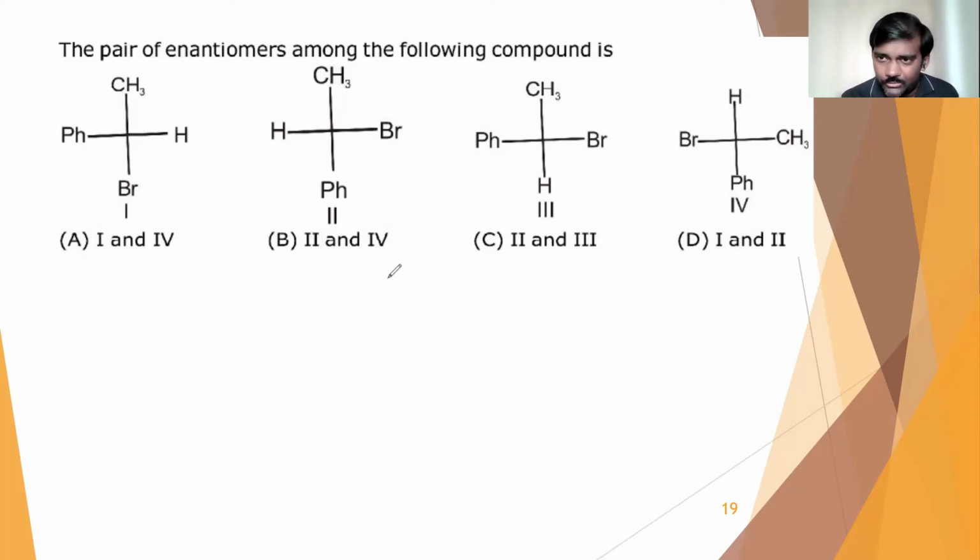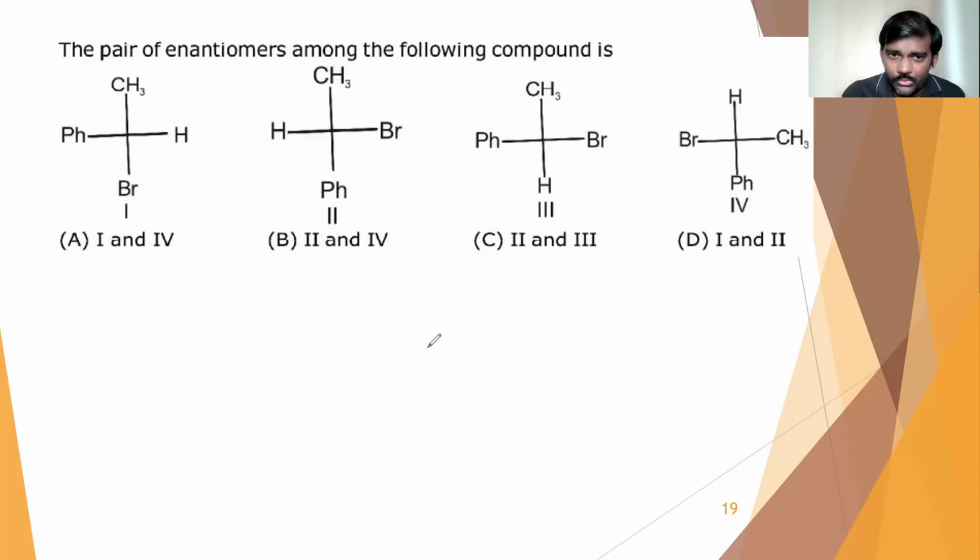That means R configuration and S configuration, which can be mirror images. On RS configurations, those are enantiomers. Let us assign the R and S configurations for these compounds.